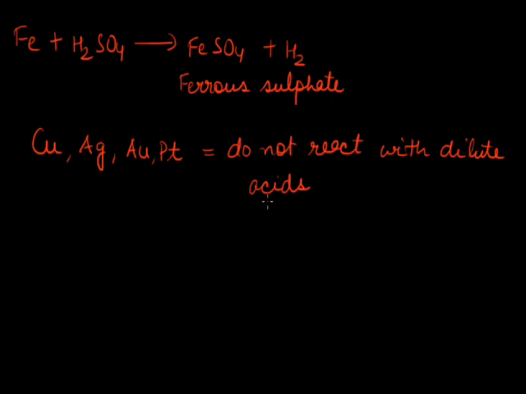So considering the reactivity of different metals with dilute acids, we can say metals like sodium react very easily with dilute acids as compared to magnesium, then aluminium, then zinc, then iron, and then metals like copper. So this is the order of reactivity of different metals with dilute acid, which decreases from sodium to copper.